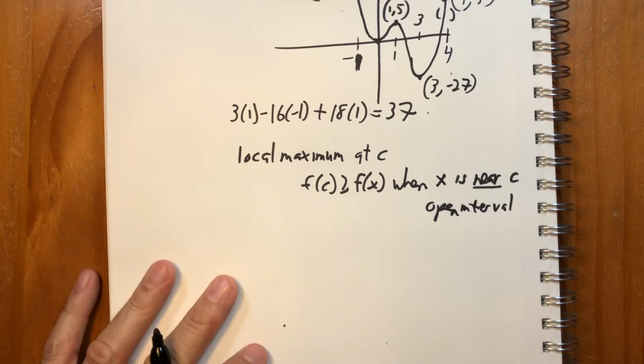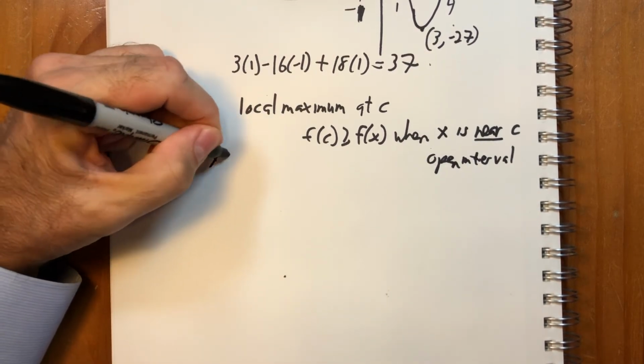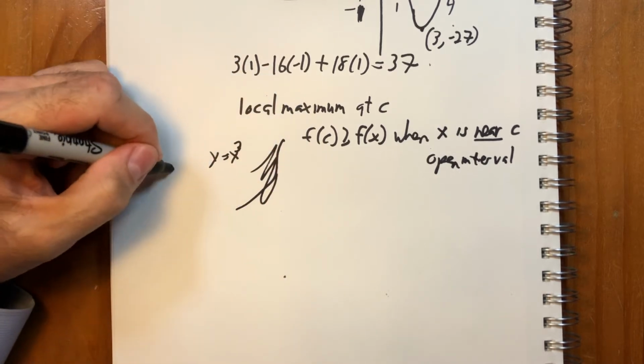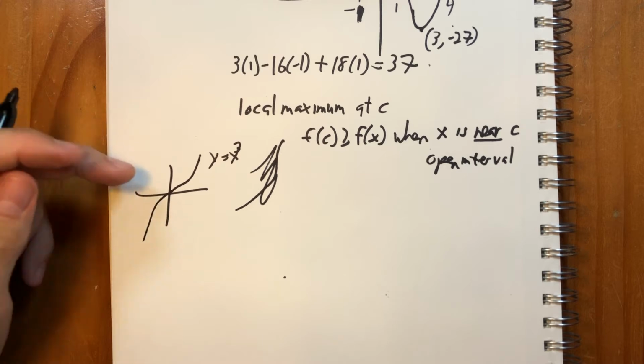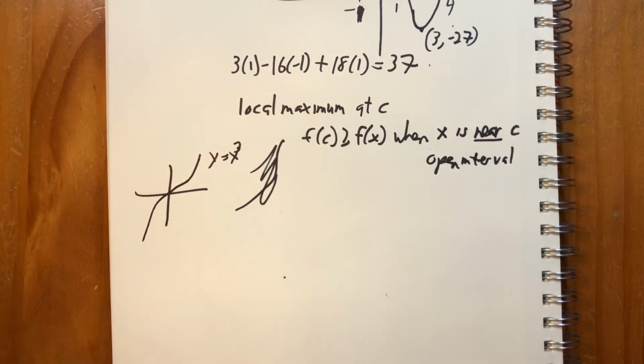Nothing I've said so far requires that a function have any of them because, like I said, y equals x to the third doesn't have any of them. It doesn't have a local or an absolute maximum. But this is what leads to the extreme value theorem.